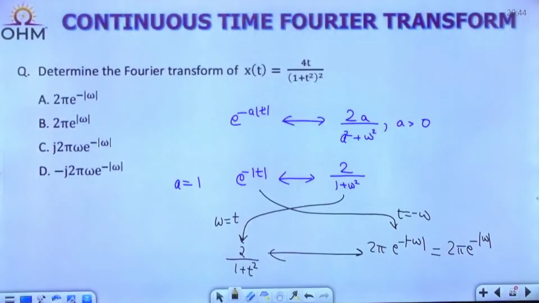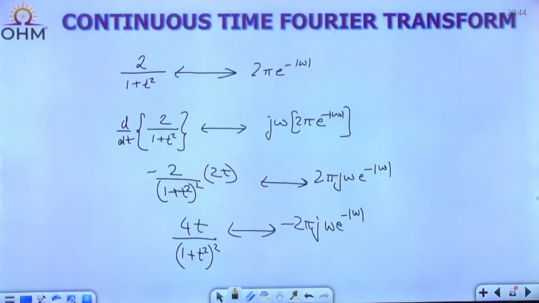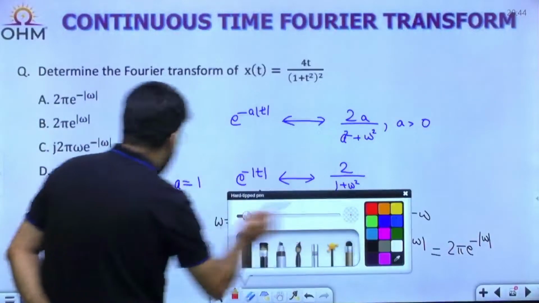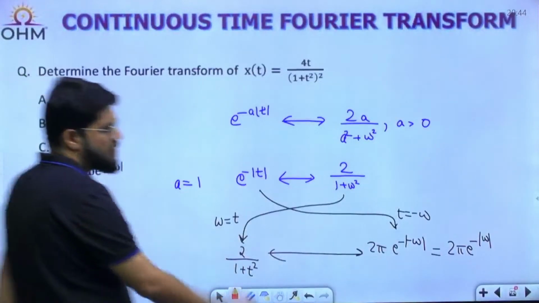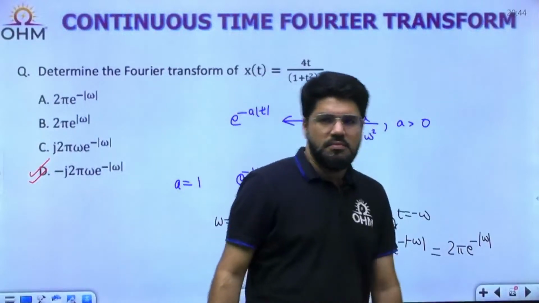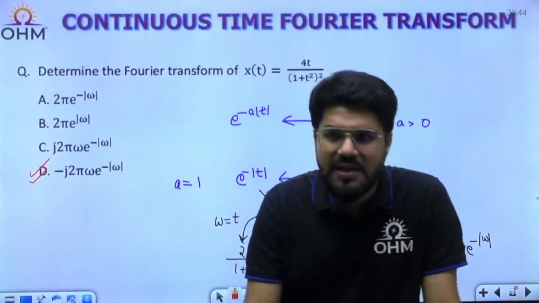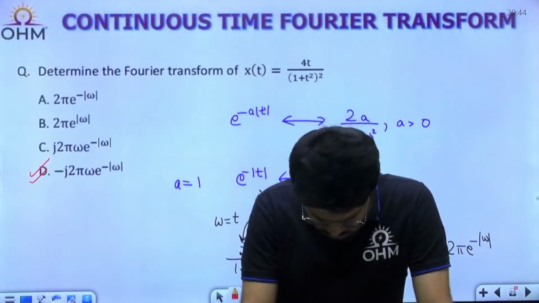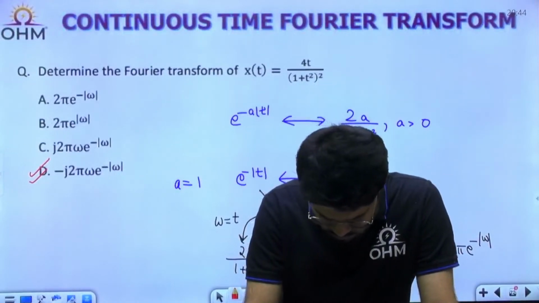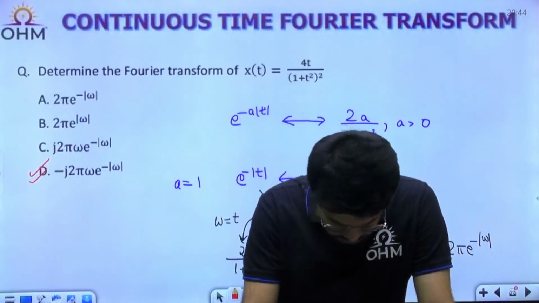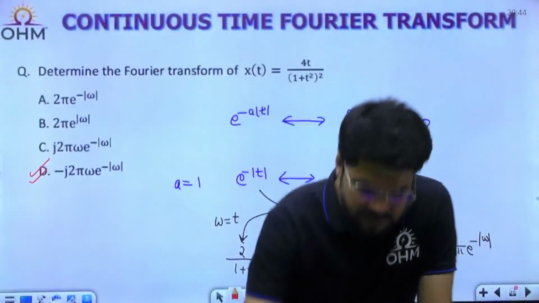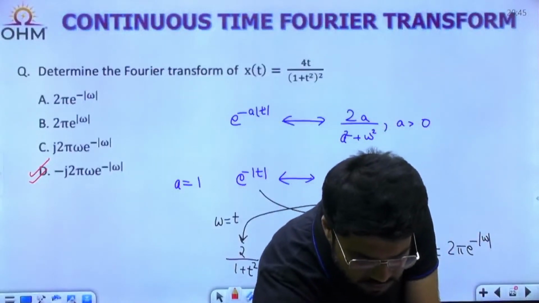Minus j 2 pi omega e power minus mod omega, option number D. Good question, based out of duality and the basic Fourier transform pair.